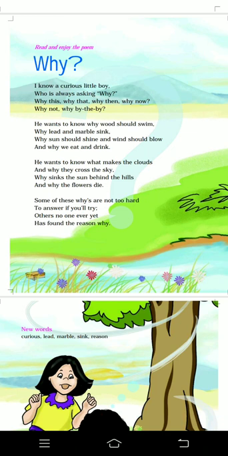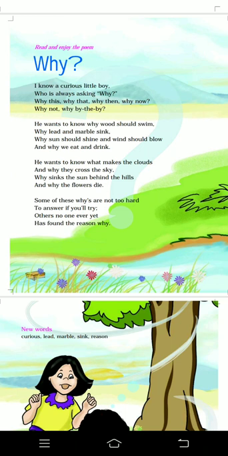In the third stanza, the poet gives some more examples of the questions asked by the little boy. He says that the boy wants to know what clouds are made up of and why they move in the sky while all other things move on the ground. Then, why do clouds move in the sky? He also wants to know that at sunset, why does the sun disappear behind the hills, and what is the reason that the pretty flowers in the garden die all of a sudden.